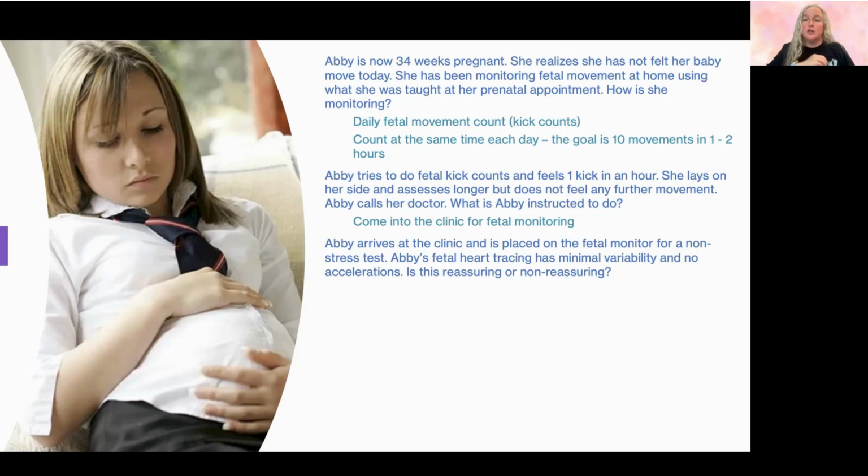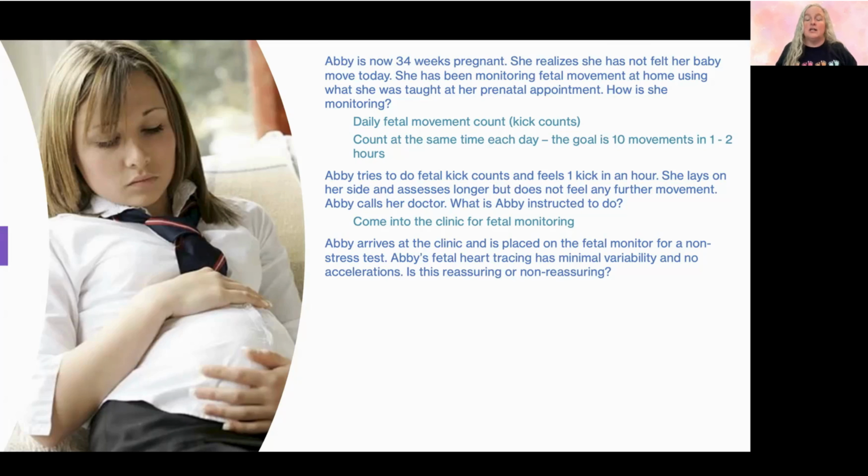So we're just going to look at the tracing. With a non-stress test, we want to look at least 20 minutes of the tracing. During this time, we would like to see a few things that would be reassuring to us. Reassuring is going to be signs that the baby's doing well. Non-reassuring findings are going to be signs that don't reassure us, so are either concerning or don't give us enough information.